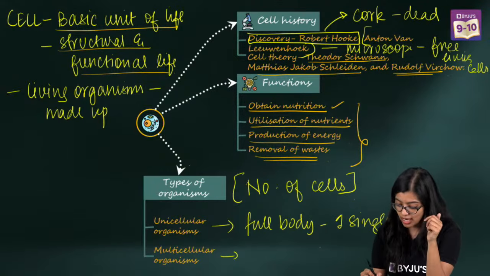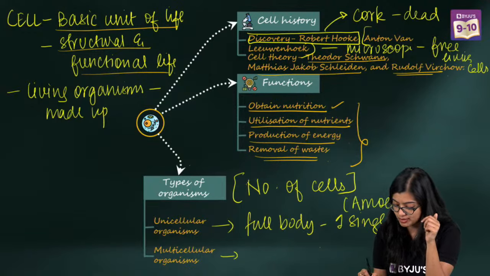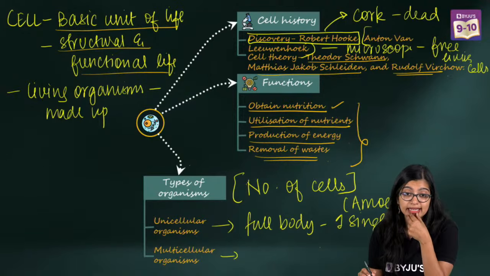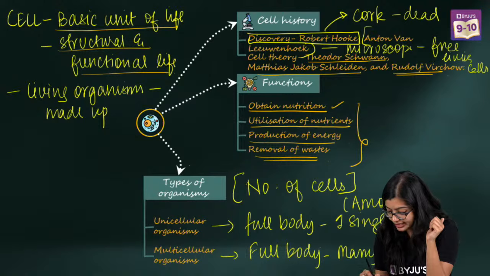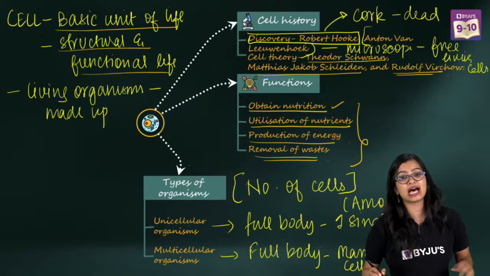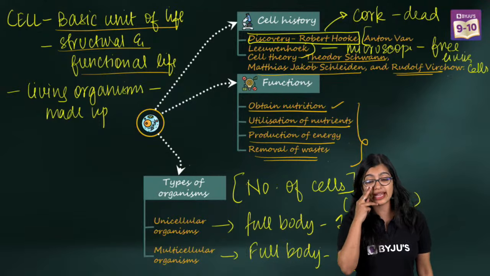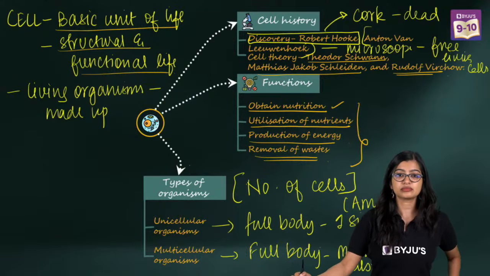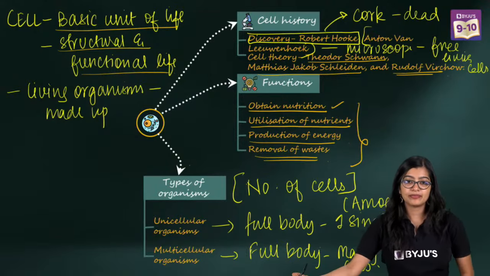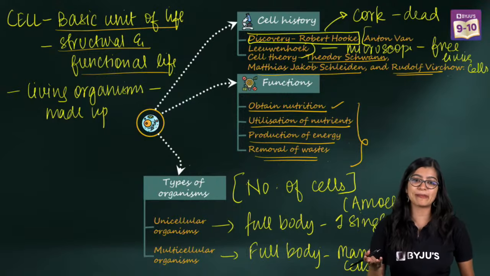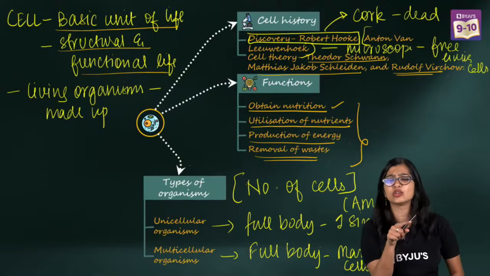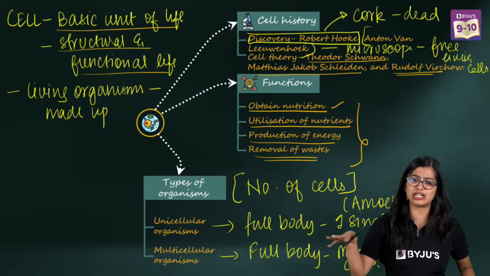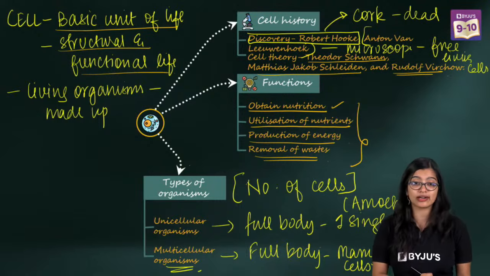Yes, very good. Amoeba is an example. Paramecium is an example. Yeast is an example. Well done. Now, multicellular means their full body is made up of many cells put together. Quick examples of this? Very good. Human being, cat, mouse, anything. Euglena is unicellular, okay? Plants and animals form your multicellular organisms.